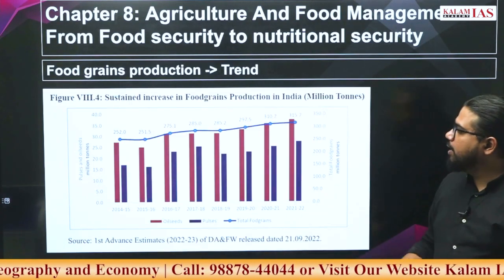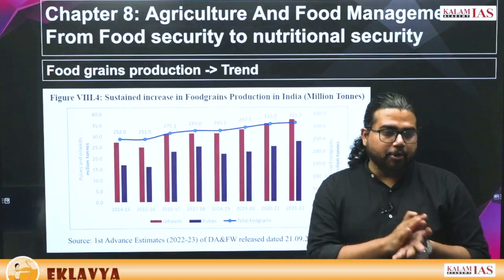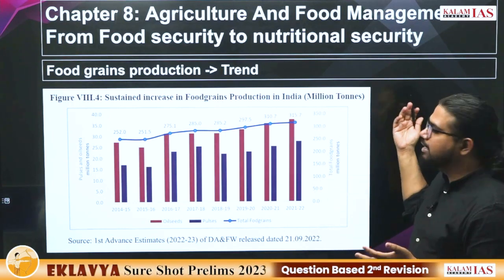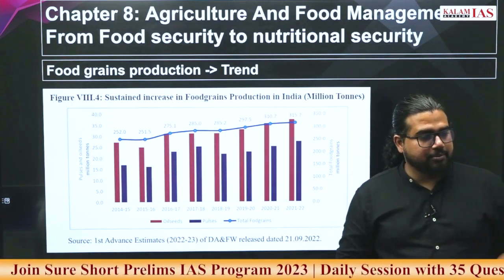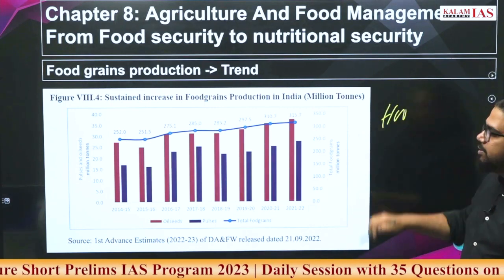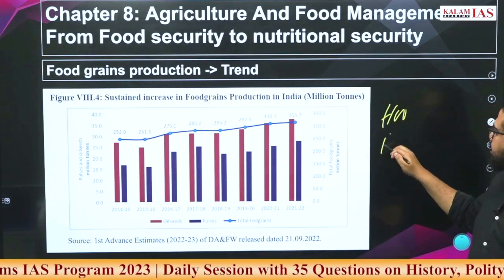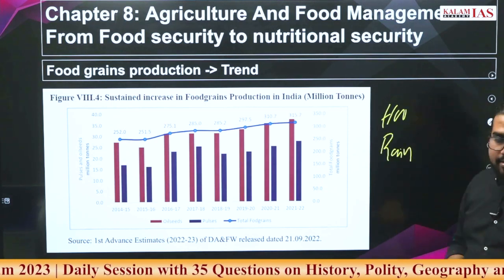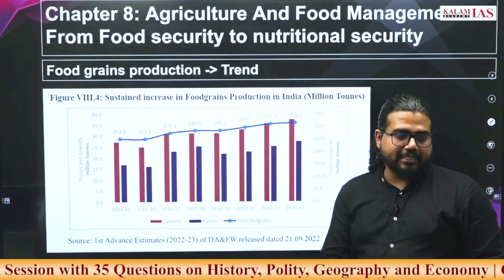Now if we look at the trend of food grain production in India, India is facing many climate disruptions, like heat waves impacting wheat production, or extra rain impacting tomato, vegetable and lemon production.